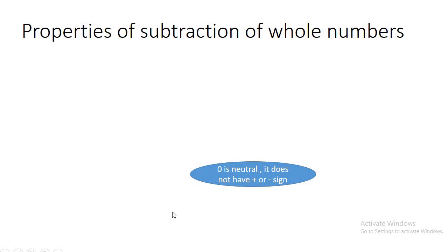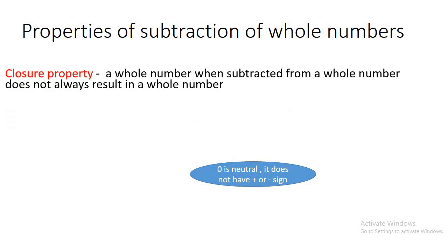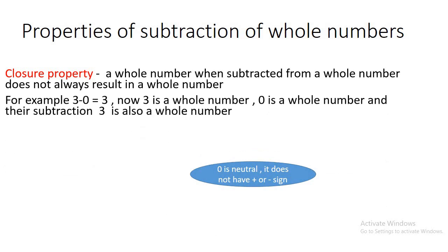Moving ahead, now the properties that we have discussed for addition, we will discuss them for subtraction. Closure property. As we have read, in addition, the sum of two whole numbers must return a whole number. But now checking it for subtraction. For example, if I subtract 0 from 3, that means 3 minus 0 gives us 3.